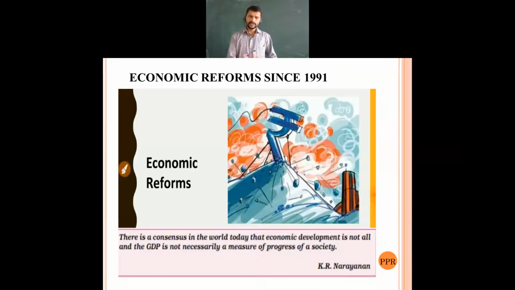We will also have the background of this chapter, that is, why the reforms came into existence. So till now, what we have discussed are the reforms we had taken in the previous chapter, that is, the Indian economy from 1950 to 1990.